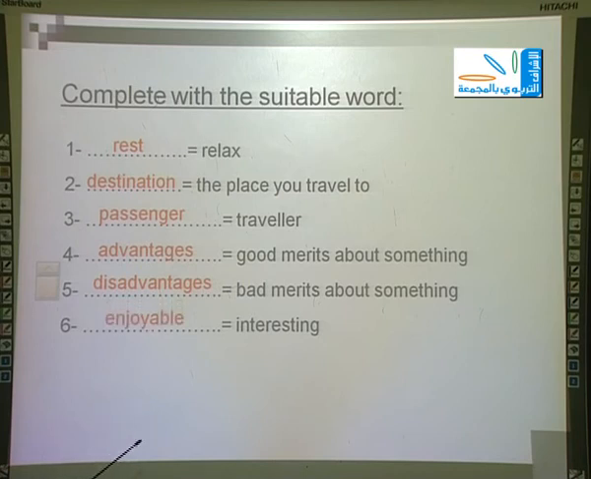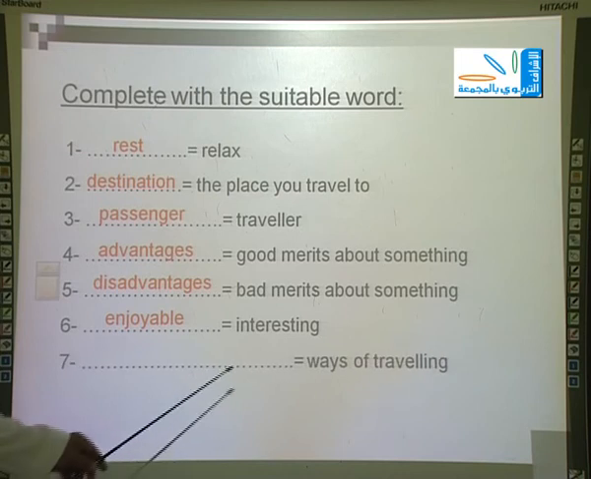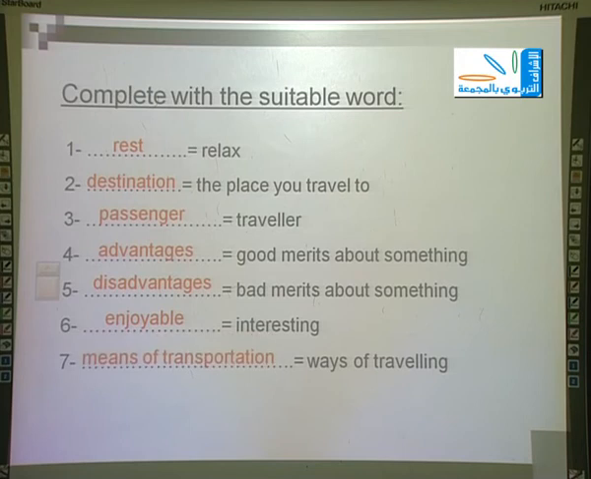Number 6, interesting. It means in English enjoyable. The word interesting in Arabic means شيق. Enjoyable means ممتع. They are exactly the same: interesting and enjoyable. Number 7, ways of traveling means means of transportation. In Arabic it means وسائل المواصلات.